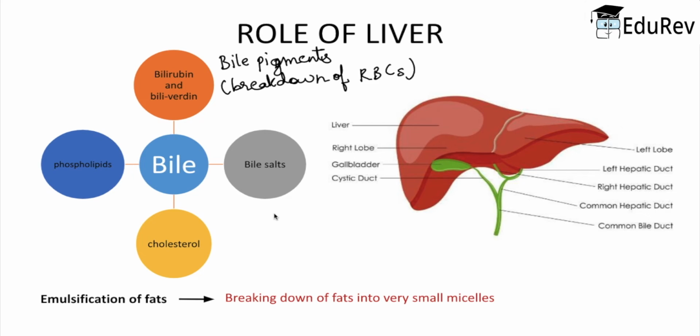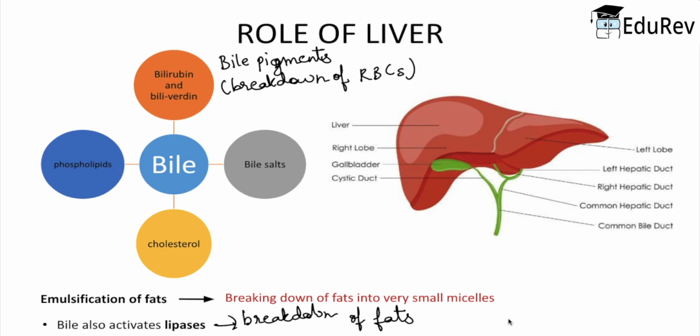Apart from emulsification of fats, bile also activates the lipases, and this enzyme helps in the breakdown of fats into forms which are easily absorbed by the walls of the small intestine. Here is one more important point: the digestion of fats is taking place here.